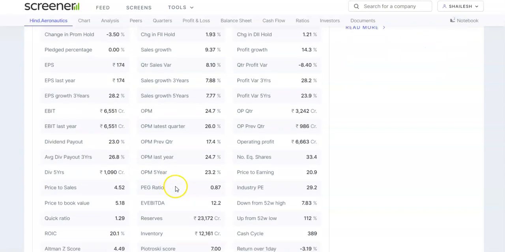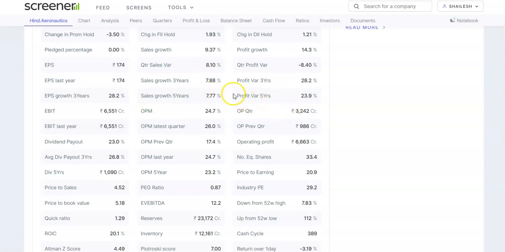Now the sales growth for 5 years was 7.7% and for 3 years was 7.88%. So there is an increase in the last 3 years and there is an increase in this year. The graph for the sales growth is ogive.